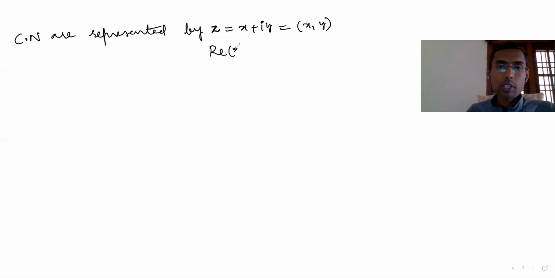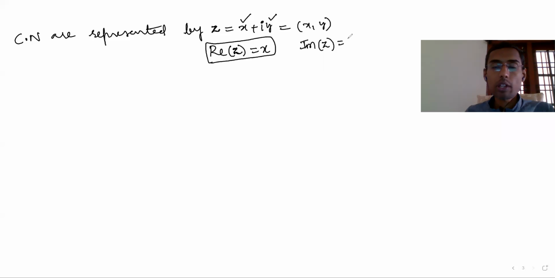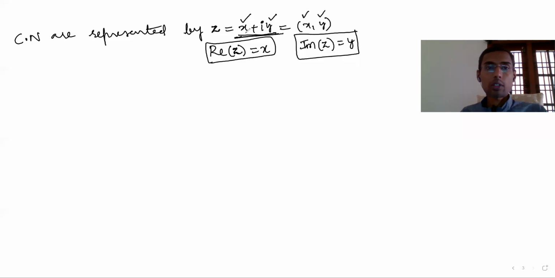The real part of z is what they call x. X is called the real part, y is called the imaginary part. Two parts are there, real part and imaginary part. So the real part of z is represented like this, that is x, and the imaginary part of z is represented with y. Real part of z is x, imaginary part of z is y. If you write x plus iy, this is the rectangular form. Okay, x plus iy, or x comma y you can write. This is the real part, this is the imaginary part. That's complex numbers.